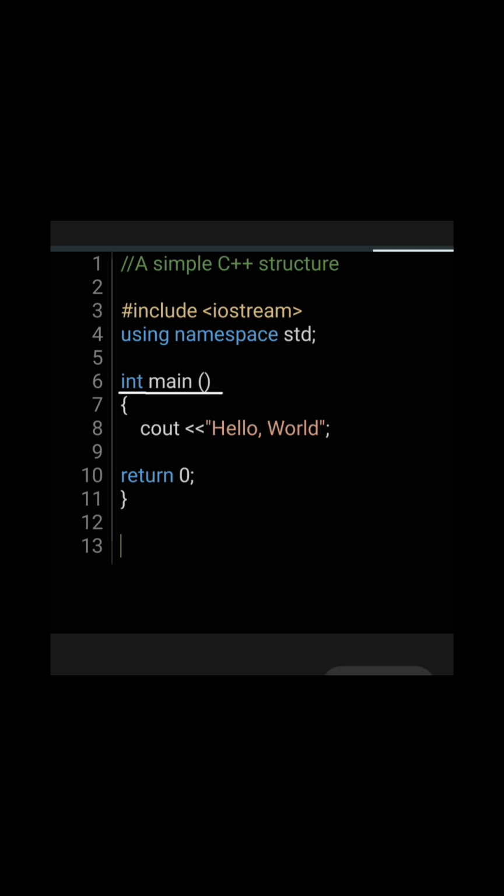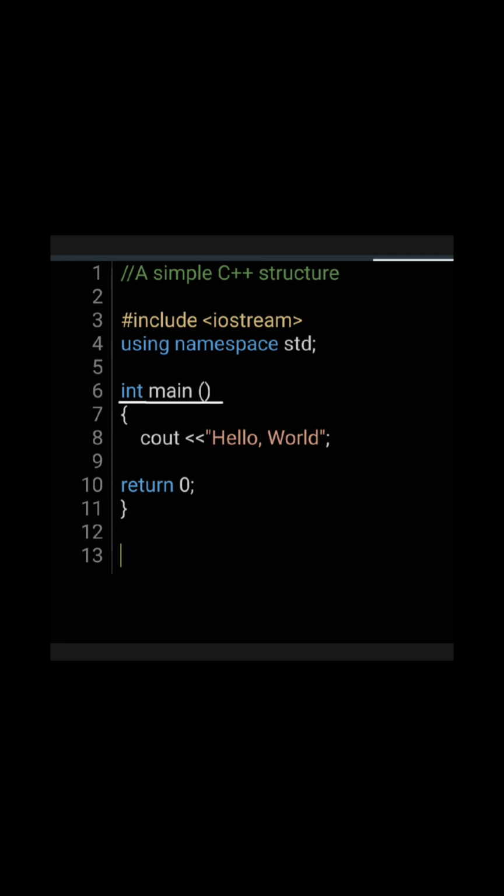Next is the int main(). So this line corresponds to the beginning of the definition of the main function. The main function is the point where all C++ programs start their execution, independently of its location within the source code. It does not matter whether there are other functions with other names defined before or after it. The instructions contained within this function's definition will always be the first ones to be executed in any C++ program. For that same reason, it is essential that all C++ programs have a main function.